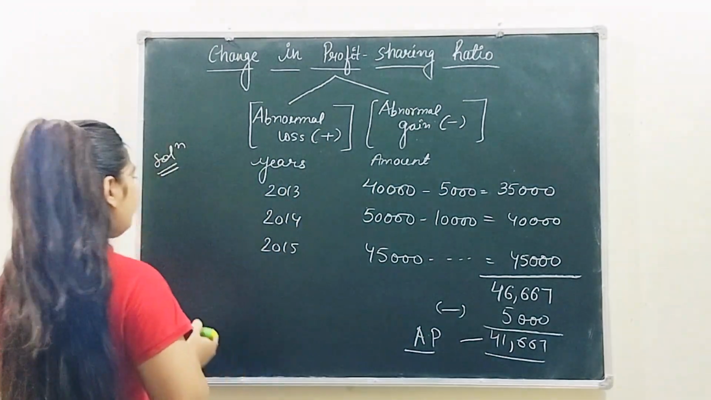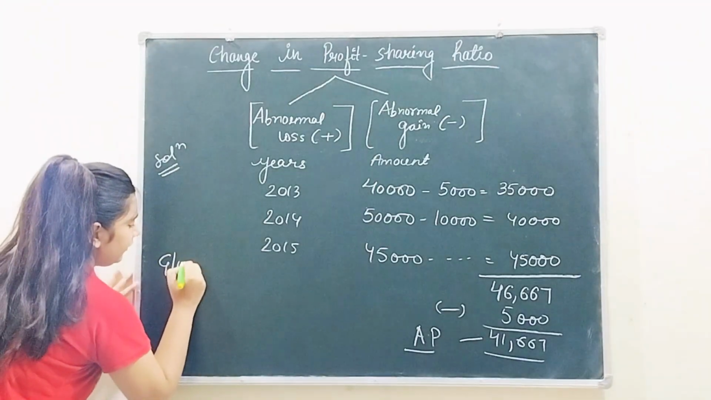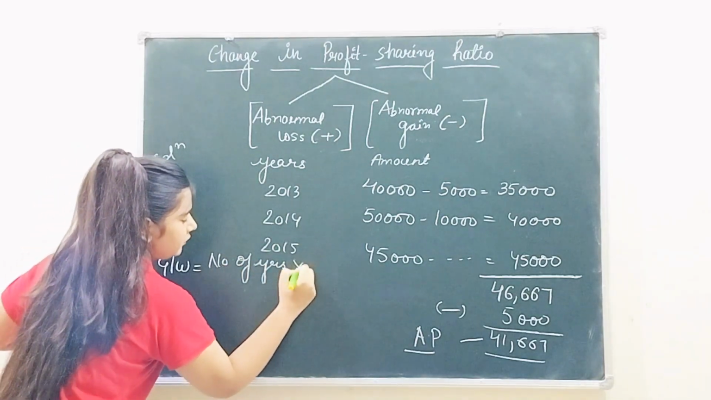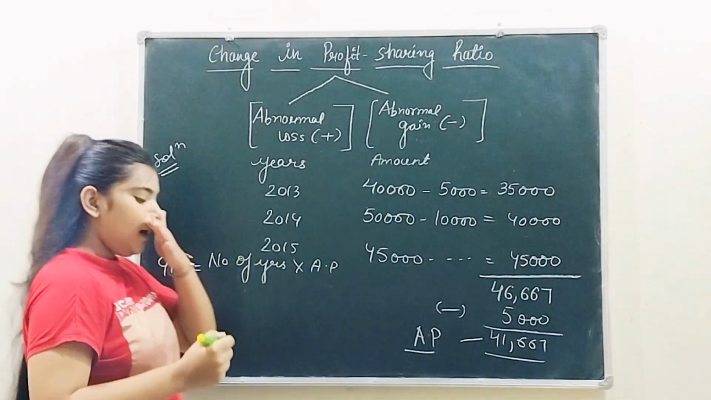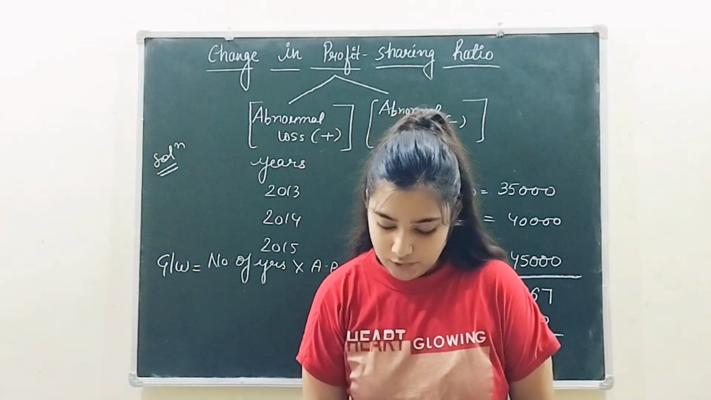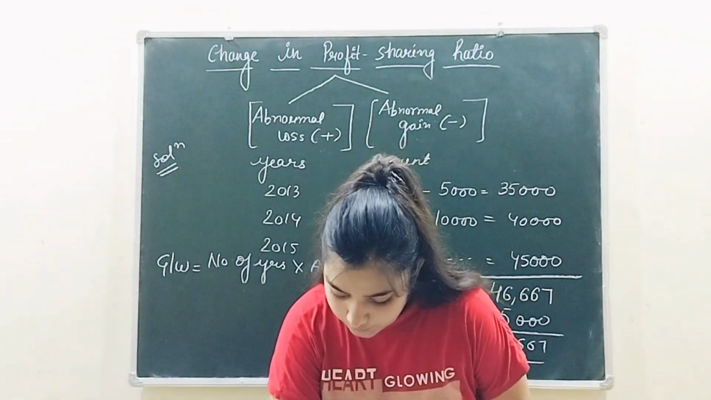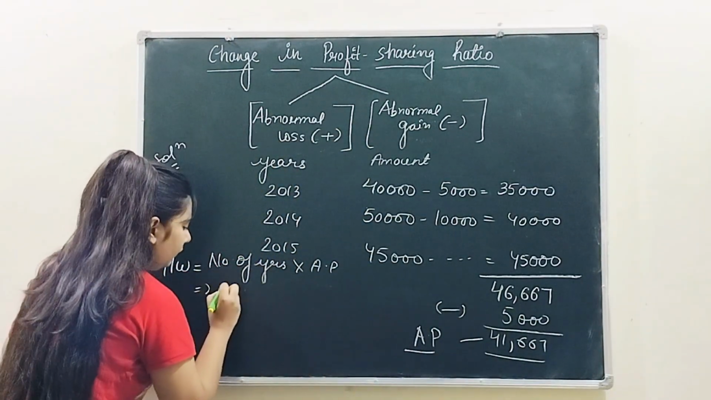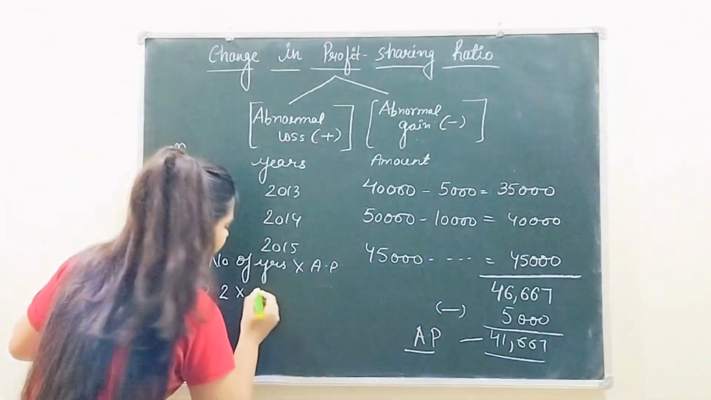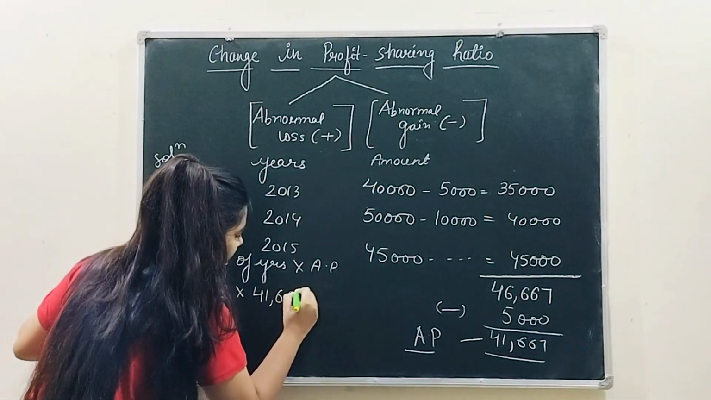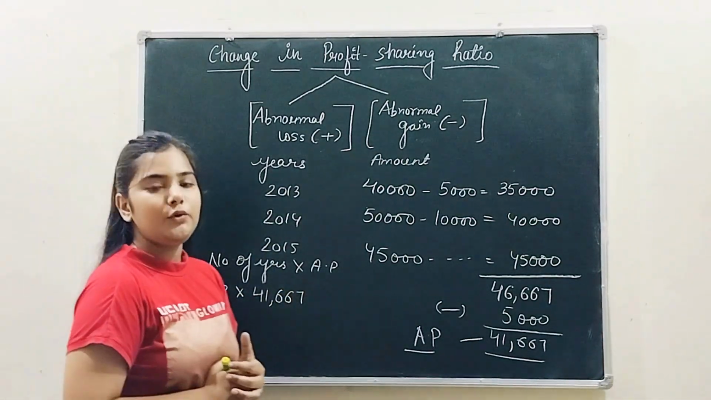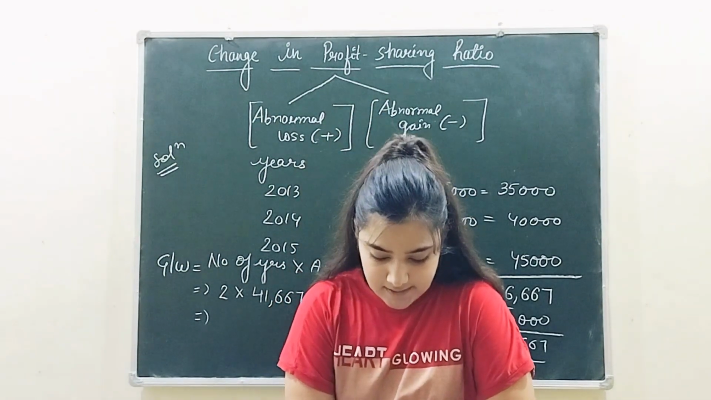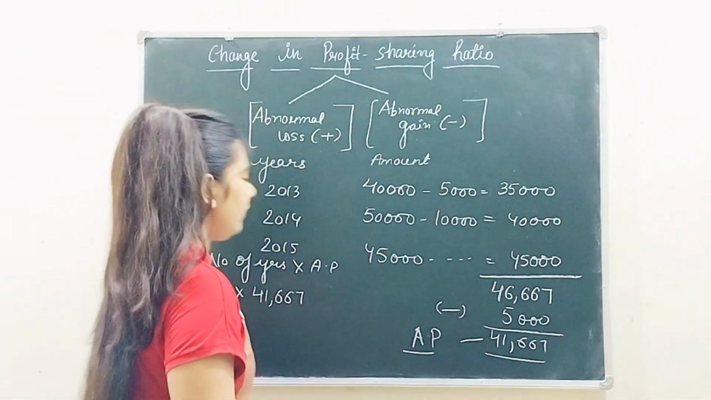Now simply they have told you to calculate the goodwill. Now apply the formula: number of years into average profit. Now how many number of years have they told you in the question? They have told you 2 years purchase, right? So you are going to multiply 2 by the average profit, which is going to give you the goodwill being asked in this question, right? So your answer is 83,334.